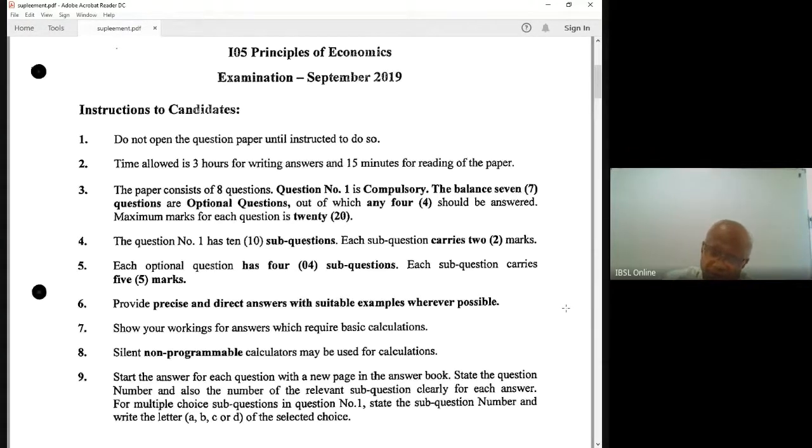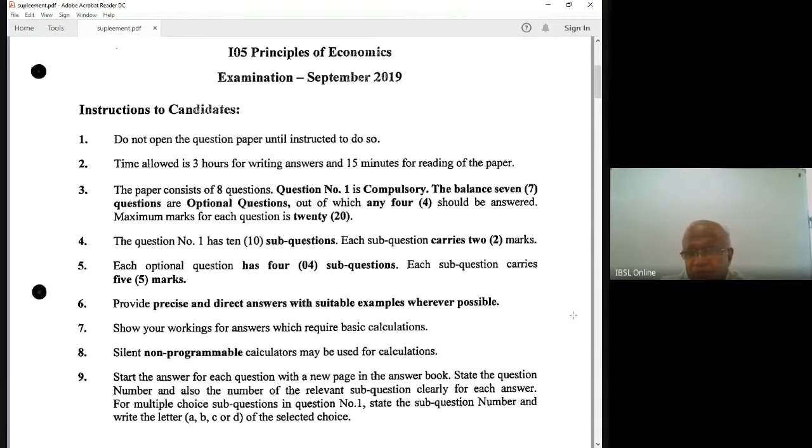Go through the paper. For the first question, you don't have any choice. So from the second to the 8th question, you go through and just roughly mark, okay, these are the questions I am going to answer. I can try those questions. So that is important. One thing.